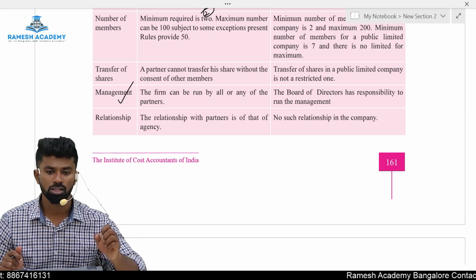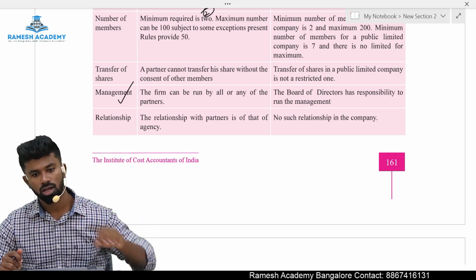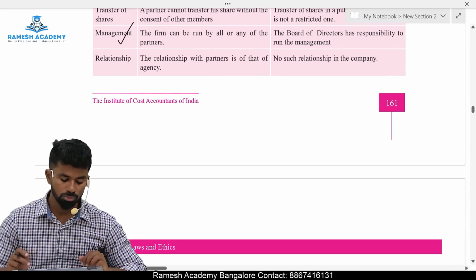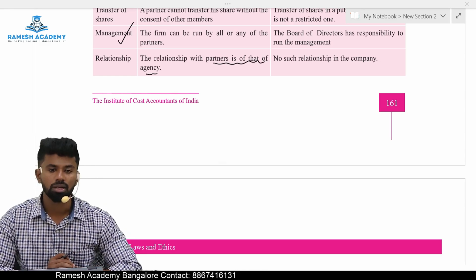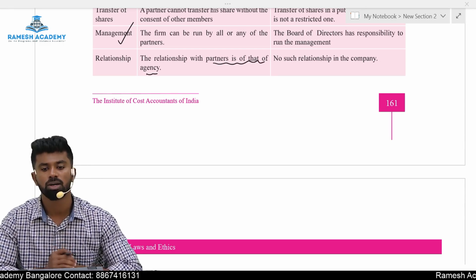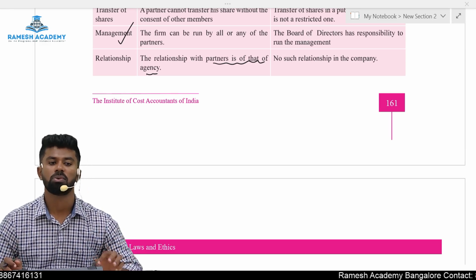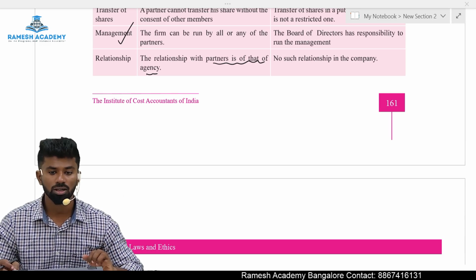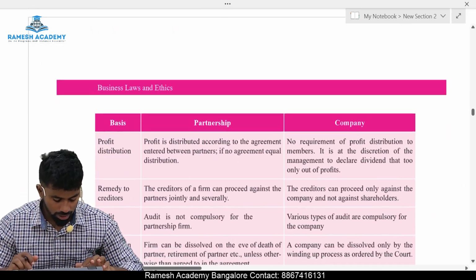But in case of partnership firm, it is managed by whom? Managed by the partners only, either by all partners or any one partner. Relationship, there is a mutual agency relationship between whom? Partners. But in case of company, there is no such mutual agency relationship between the members. For the act of one member, who is not responsible? Other members are not responsible. But there is a mutual agency relationship in case of what? Partnership firm, where for the act of one partner, other partners are held responsible.